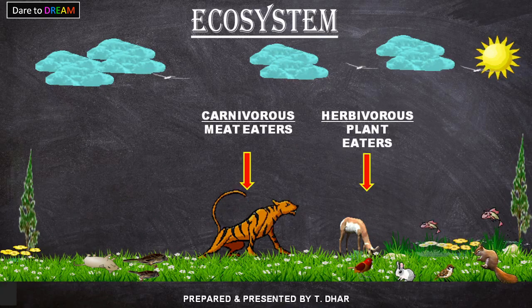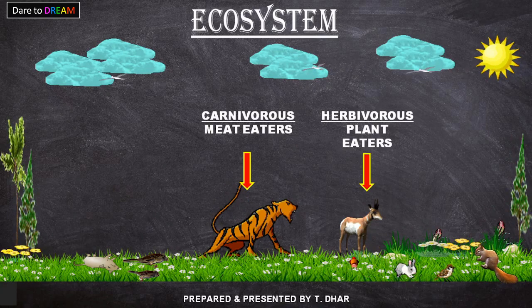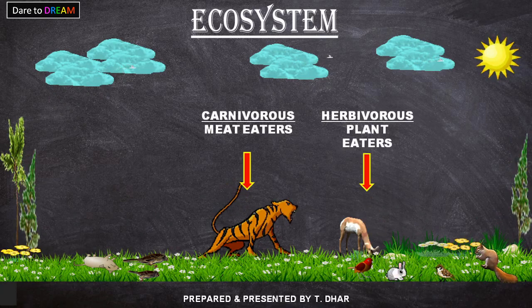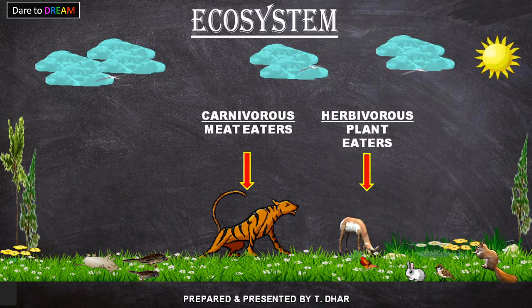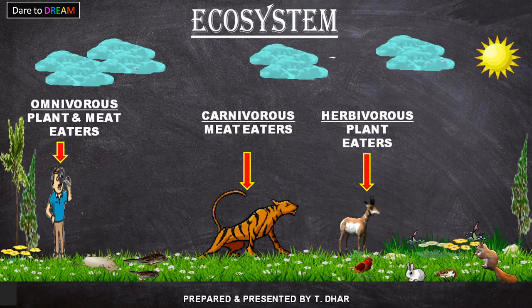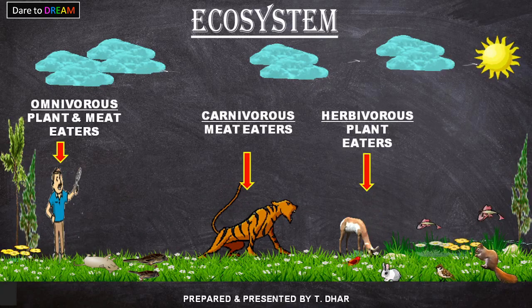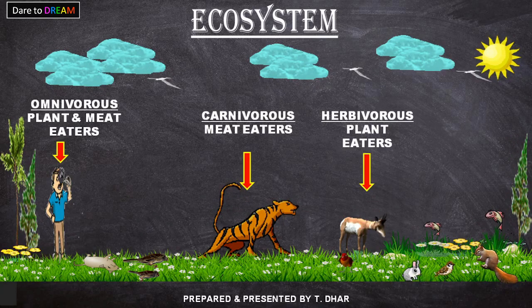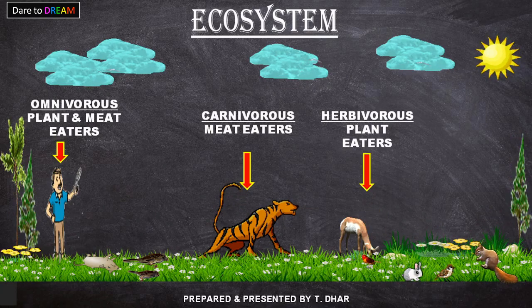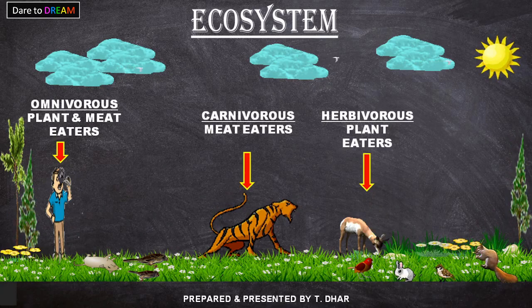And when the land gets fertile, again trees grow up, flowers grow up, and in this way all the living beings are dependent on each other for their survival. Now you can see the human being, a man over there. Human beings are omnivorous, that is, they are plant and meat eaters.